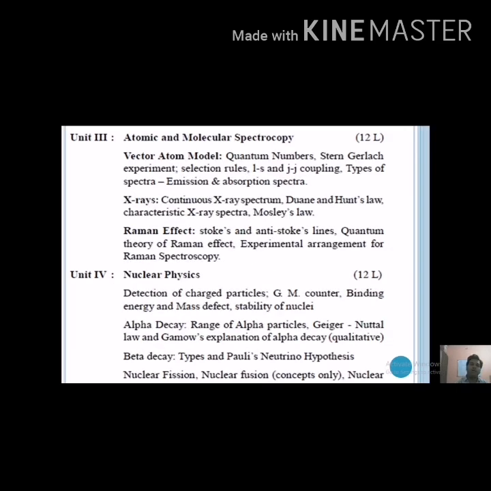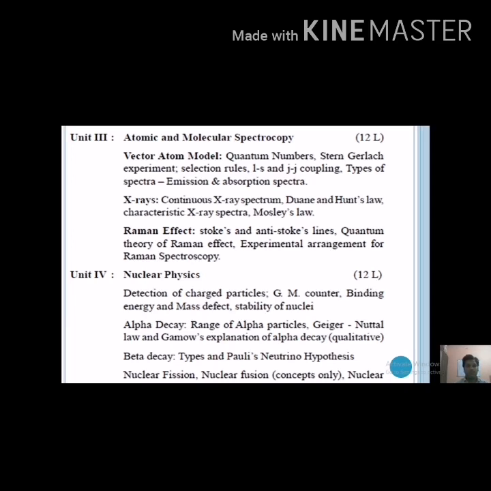Now unit number 3 belongs to atomic and molecular physics, in which we study the basic structure of atom, then the complex structure of atom, then the quantum numbers, Stern-Gerlach experiment, LS coupling, and the types of spectra. We will also discuss X-rays, continuous X-ray, characteristic X-ray, and in unit number 3, the third part is the Raman effect.